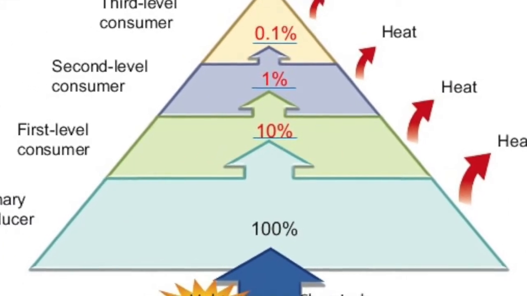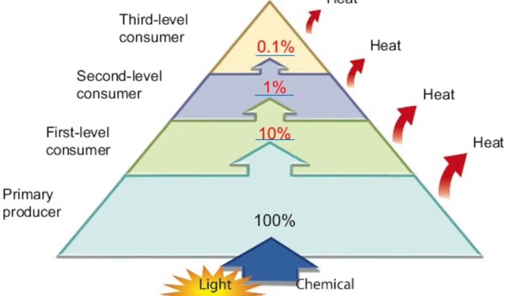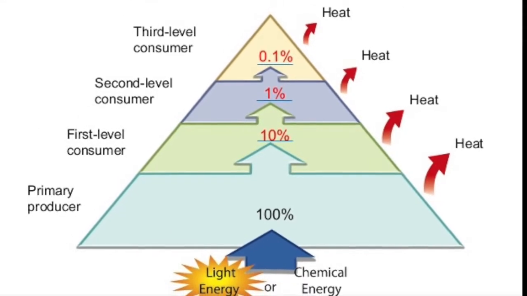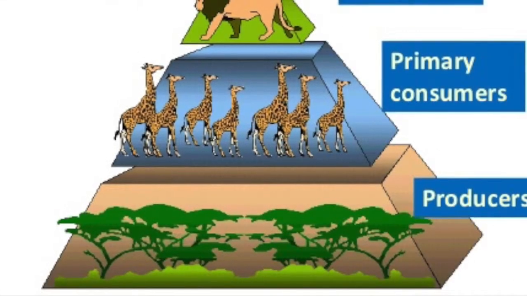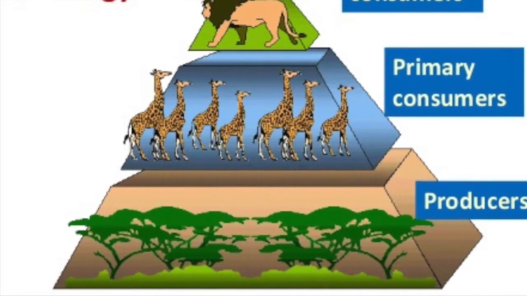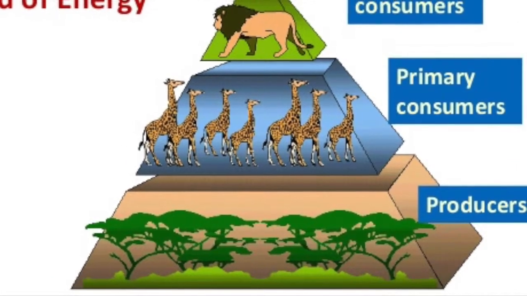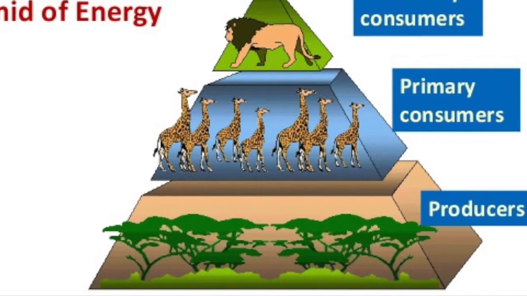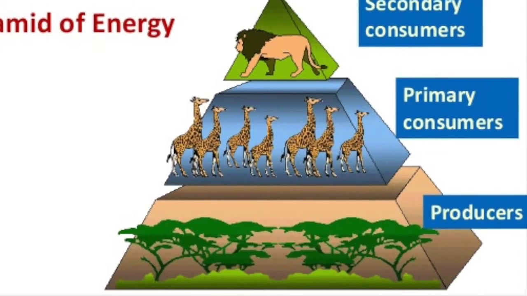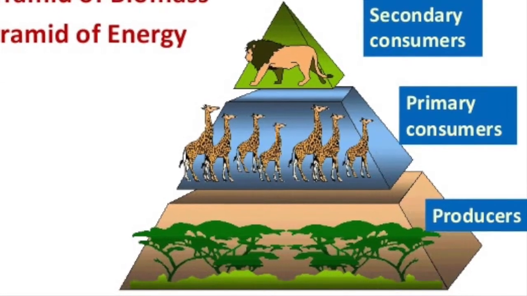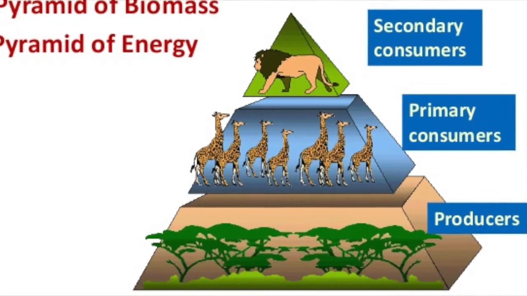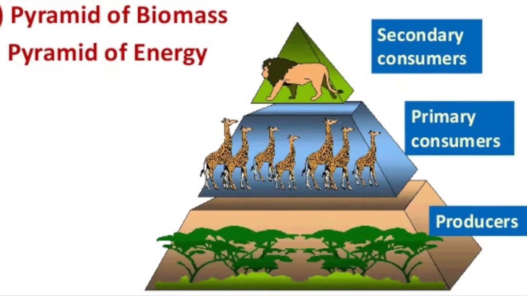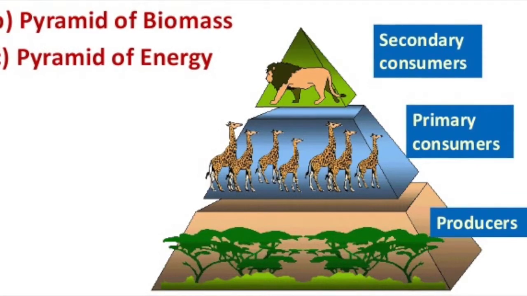Pyramids of energy show the relative amount of energy available at each trophic level of a food chain or food web. A pyramid of biomass illustrates the relative amount of living organic matter available at each trophic level in an ecosystem. And a pyramid of numbers shows the relative number of individual organisms at each trophic level in an ecosystem.